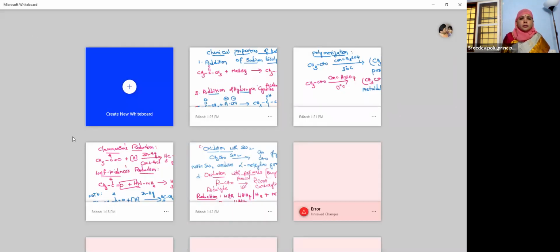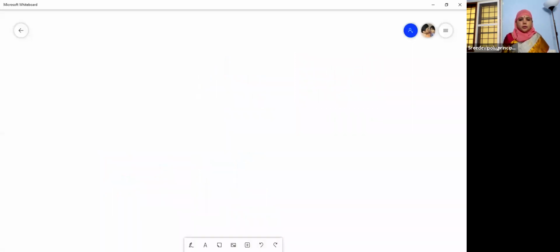We have dealt with the two reactions up to now, and then let us see the remaining reactions of these ketones. The next one is addition of Grignard's reagent, alkyl magnesium halide.